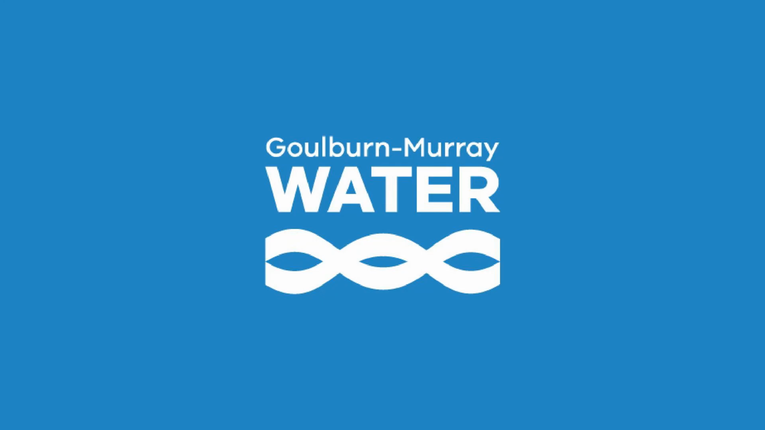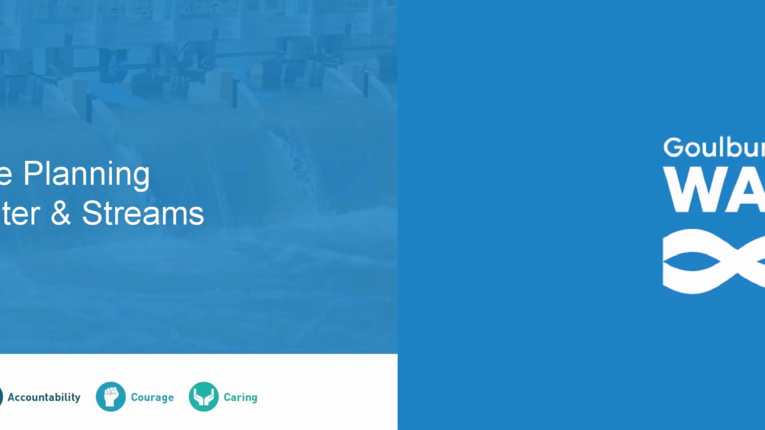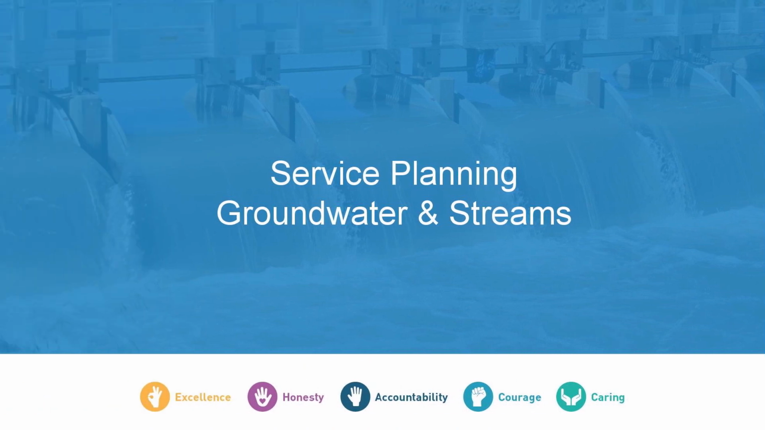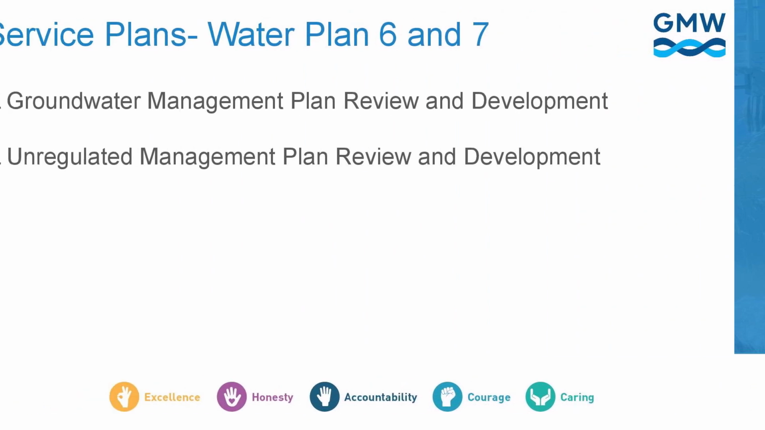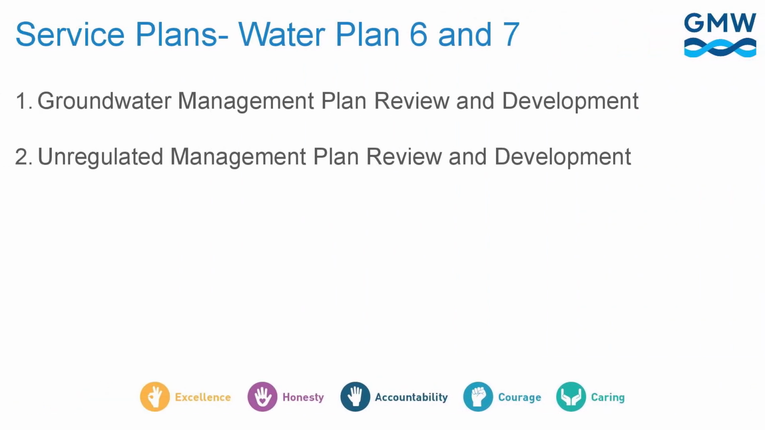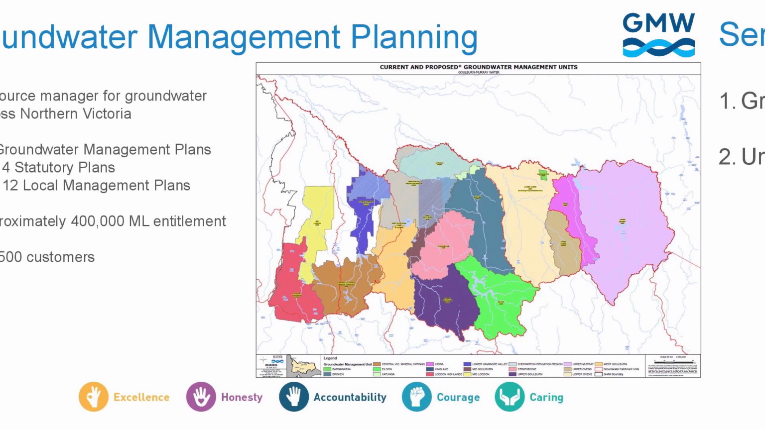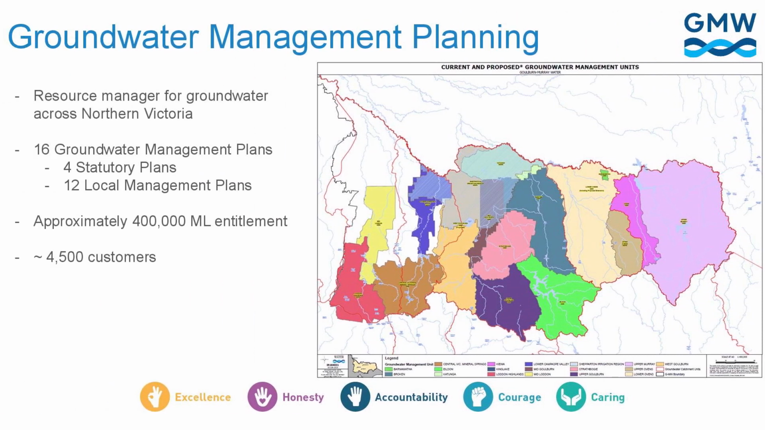The first one we're looking at is our groundwater management planning. So Goulburn-Murray Water is the resource manager for groundwater across northern Victoria. We manage the long-term sustainability of our aquifer systems, and also look after this for our customers who actively use this water. Across northern Victoria and Goulburn Water's region, we have 16 separate groundwater management plans.